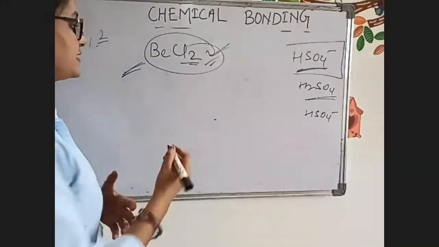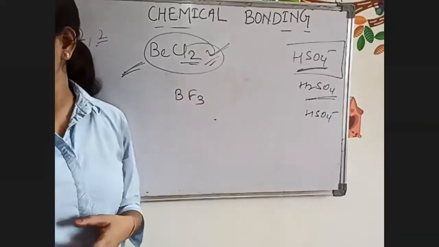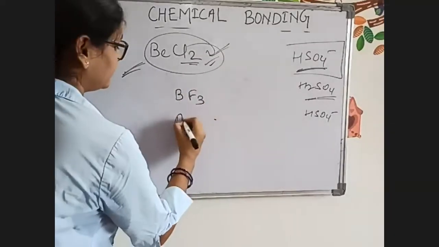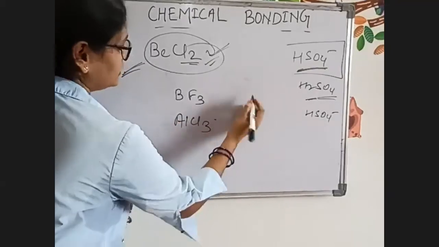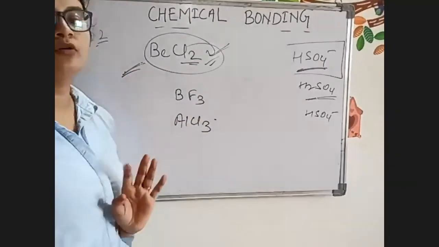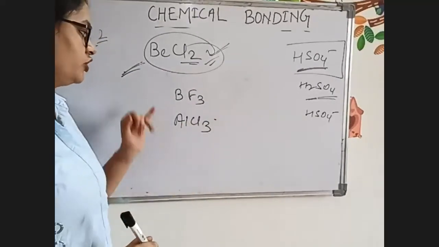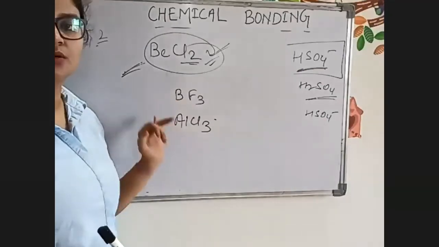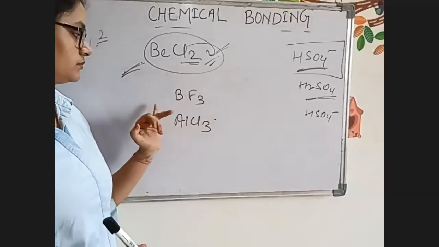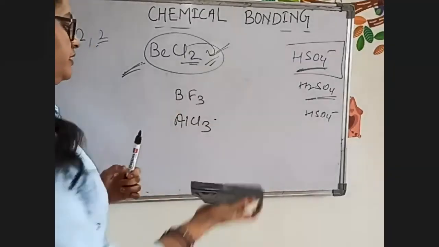Now we can write some other examples also. BF3, then AlCl3. These are compounds that do not obey the octet rule, but these compounds exist. Understood? So BF3 and AlCl3. You want me to explain these two also? Yes, ma'am.